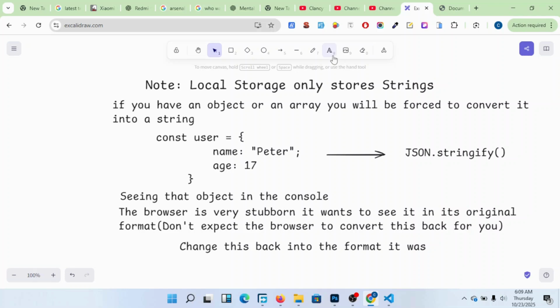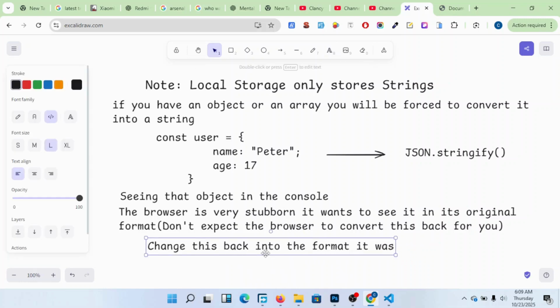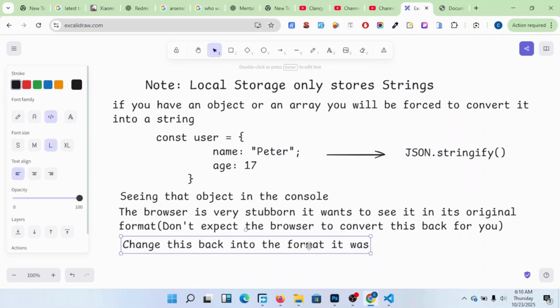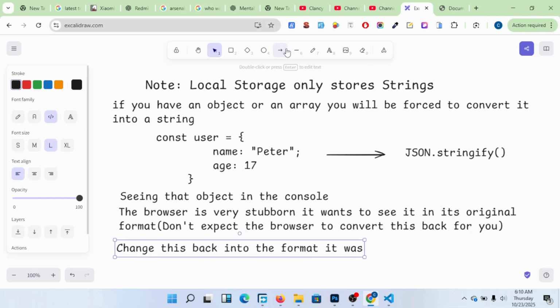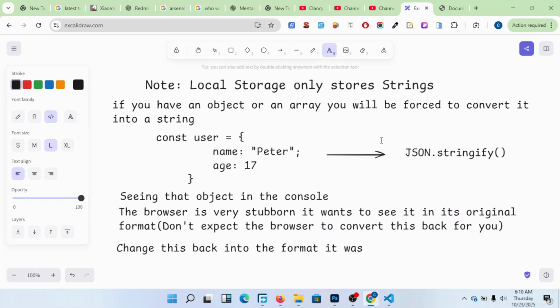We use what they call JSON.parse to change this back into the format it was. JSON.parse.